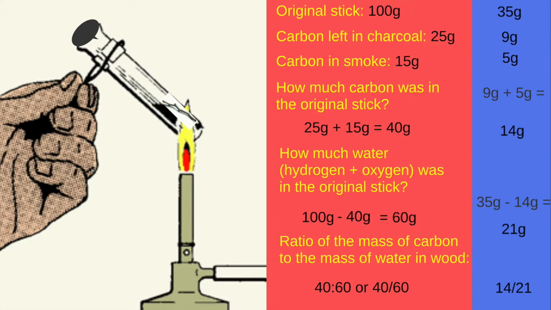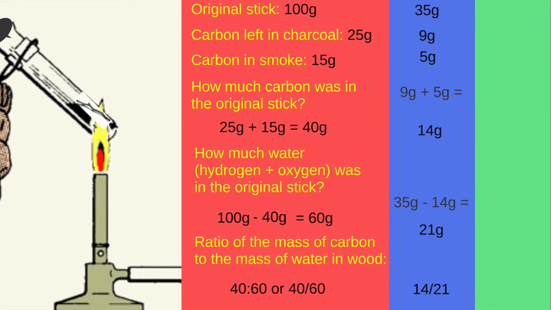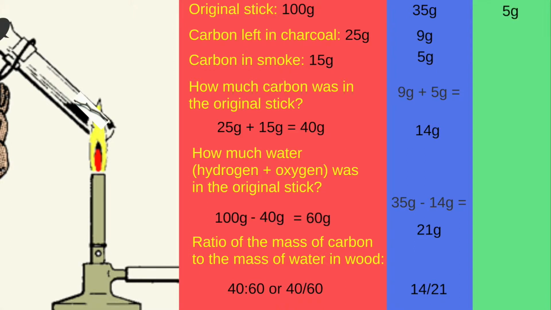Before we look at these ratios closely, let's collect one more set of data. Say we start with a 5-gram piece of wood. Well, you would measure that the carbon left over in the charcoal would be approximately 1.5 grams. And you would measure the carbon in the smoke approximately 0.5 grams, giving us a total of 2 grams of carbon in the original stick. Now if we subtract that from the original 5 grams of wood, we would get 3 grams of water that were in the original stick. So now our ratio is 2 grams of carbon to 3 grams of water.